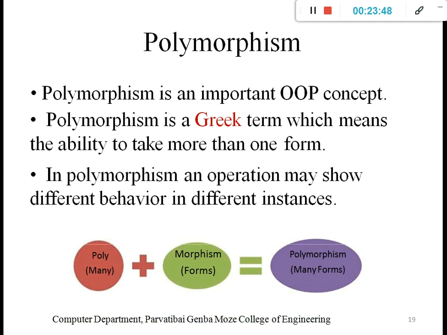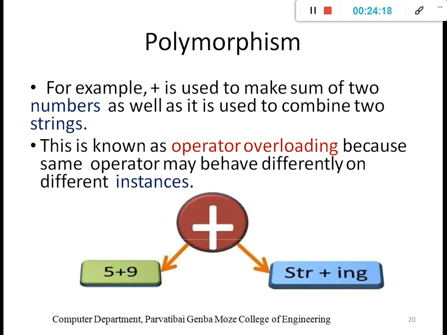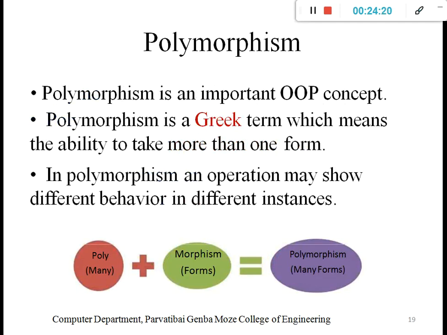Then next is polymorphism. We will understand what exactly polymorphism is. It is an OOP concept. It is actually a Greek word. What is the meaning of that word? Poly means many, and morphism means form, so many forms. That is the explanation of polymorphism. Then how exactly does polymorphism work, what is meant by polymorphism?